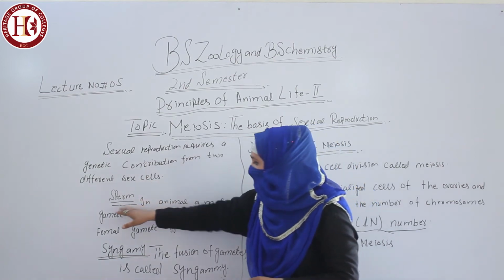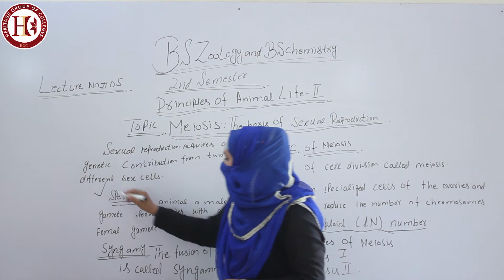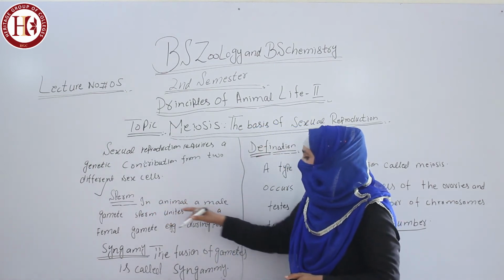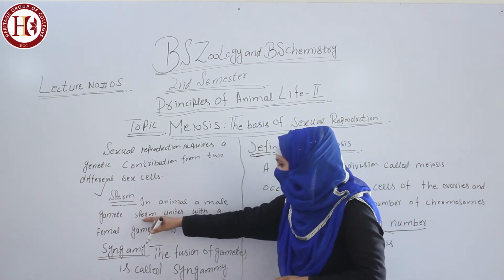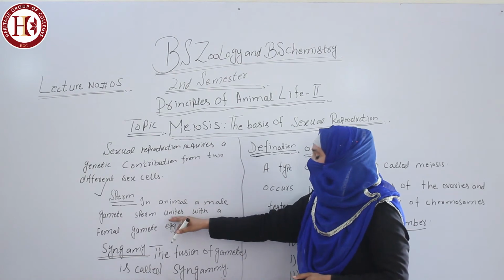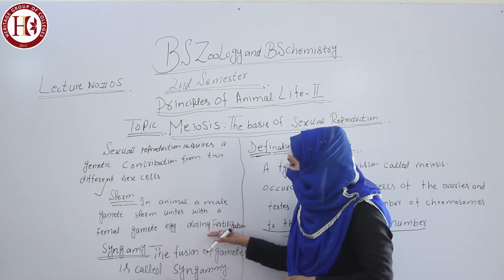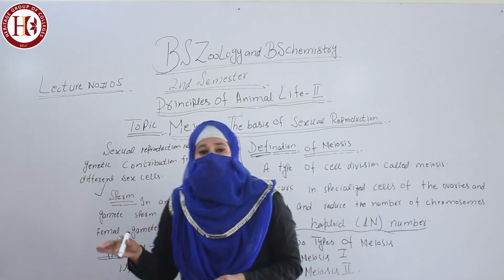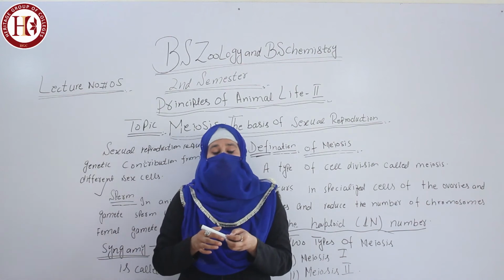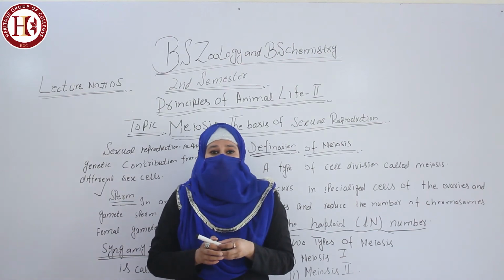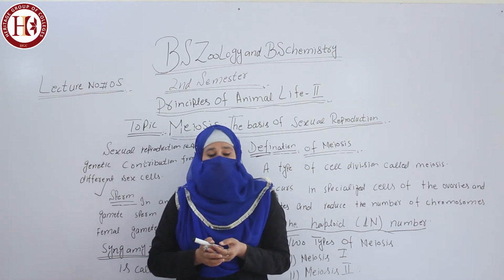First, sperm cells are produced in the male animal as male gametes, while the ovaries within the female body produce eggs, which unite with sperms by the procedure called fertilization. So a short question arises: what is syngamy? The fusion of eggs and sperm cells is called syngamy.